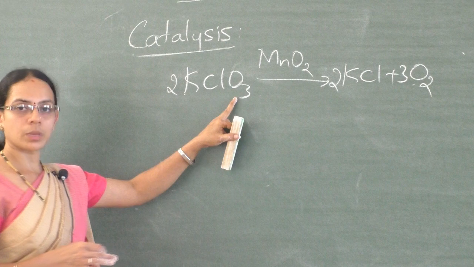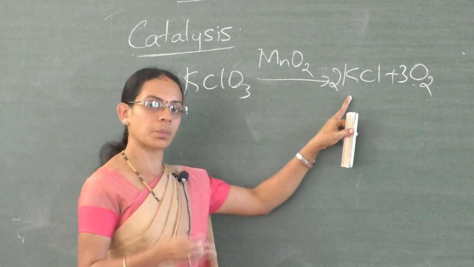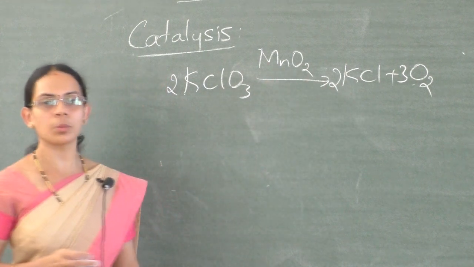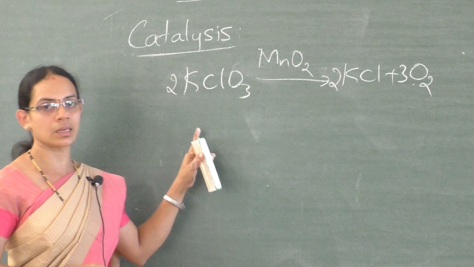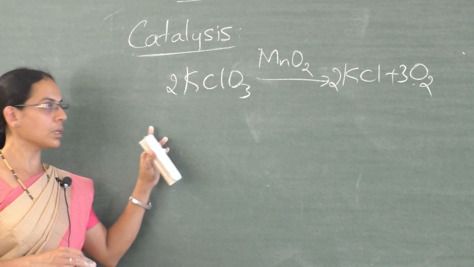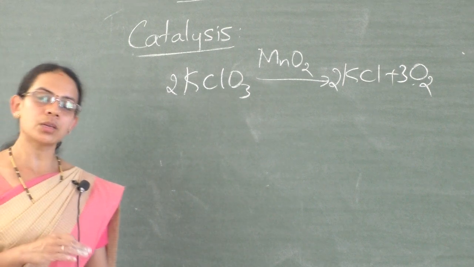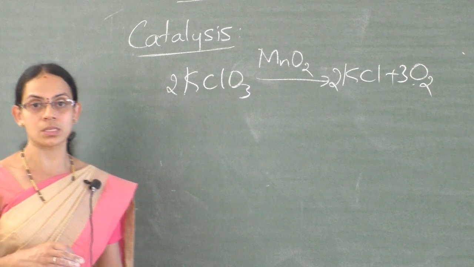So decomposition of potassium chlorate takes place at a slower rate and also at a high temperature. But if you add a small amount of manganese dioxide, the reaction takes place at a much accelerated rate and also at a lower temperature. So there are many examples where the rate of a chemical reaction may increase by adding certain foreign substances,